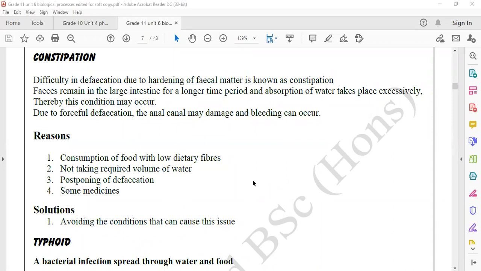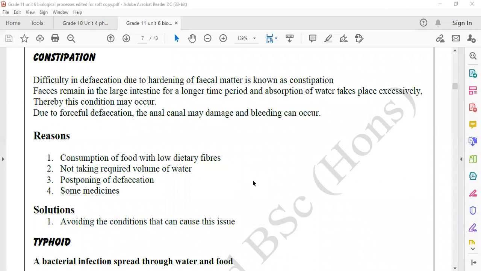Okay, in the world, the highest dietary fiber intake is noticed in African countries. And African country people have the lowest level of constipation problems and colon cancer. The lowest dietary fiber intake is noticed in the European countries.